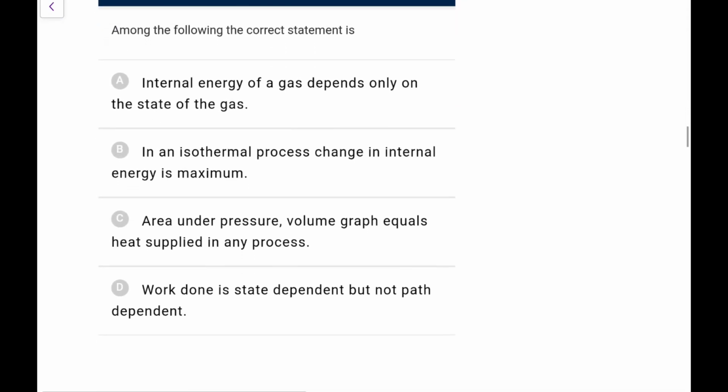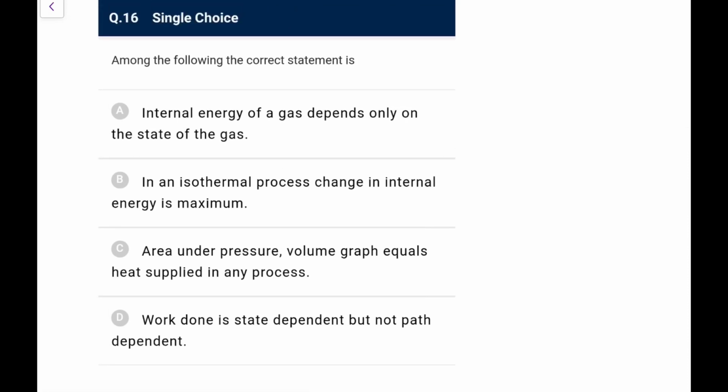Next one. Among the following, the correct statement is: internal energy of a gas depends only on the state of the gas. Yes, because it is a state function. Isothermal process, the change in energy is maximum? It is 0. Area under pressure-volume curve equals heat supplied? No, that is work. Work done is state dependent but not path dependent? This is wrong. Work depends on paths only.